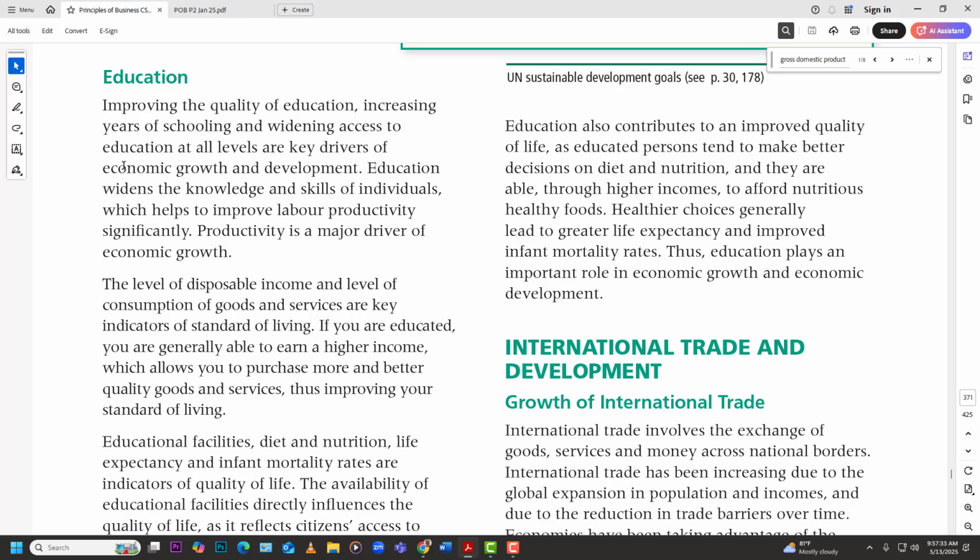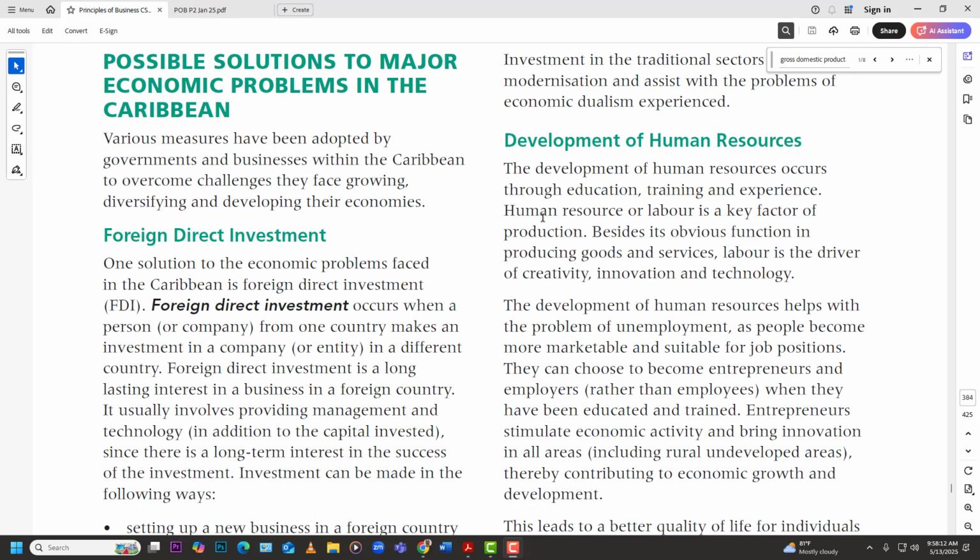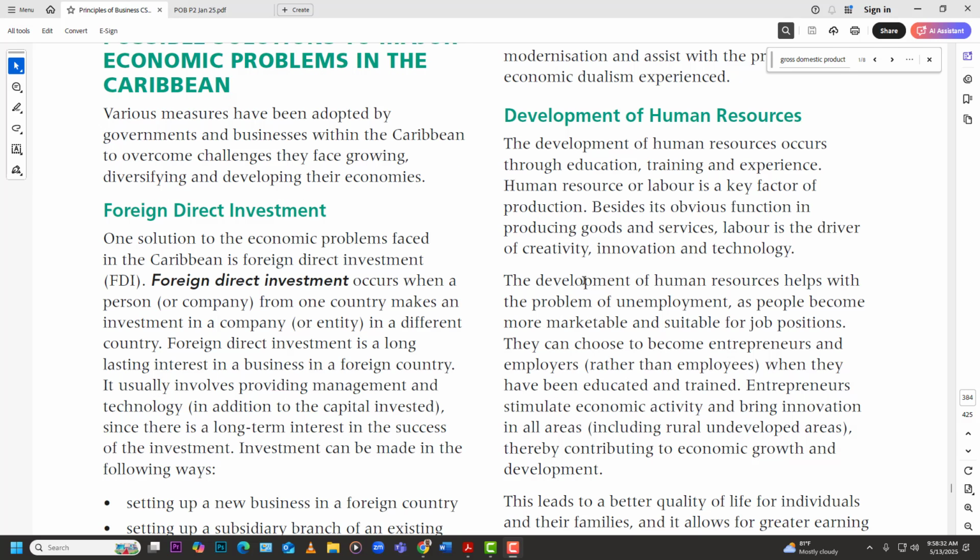Improving the quality of education, increasing years of schooling, and widening access to education at all levels are key drivers of economic growth and development. Education widens the knowledge and skill of individuals, which helps to improve labor productivity significantly. Productivity is a major driver of economic growth. Furthermore, the development of human resources occurs through education, training, and experience. Human resource or labor is a key factor of production. Besides its obvious function in producing goods and services, labor is a driver of creativity, innovation, and technology. The development of human resources helps with the problem of unemployment as you become more marketable.